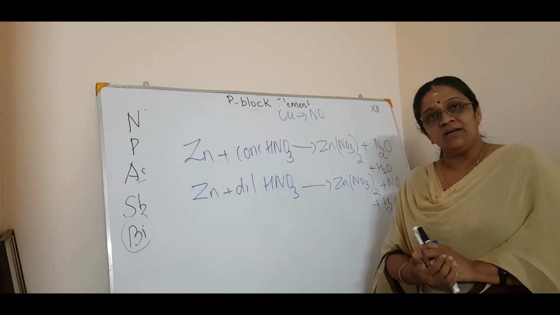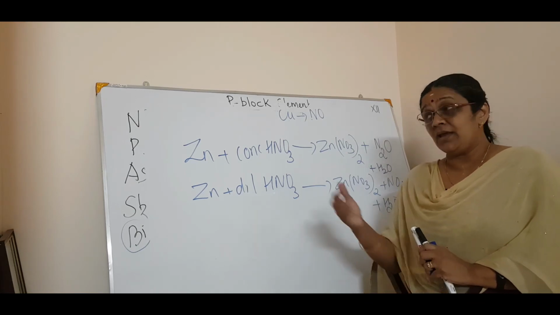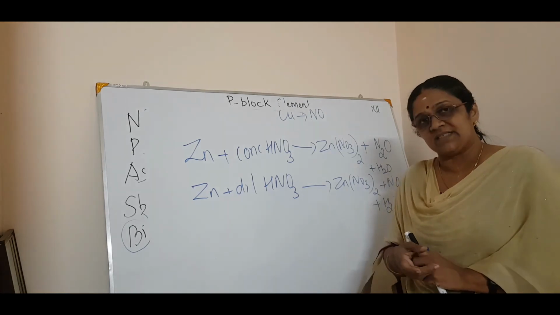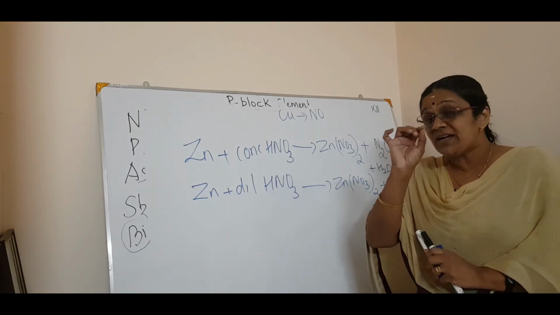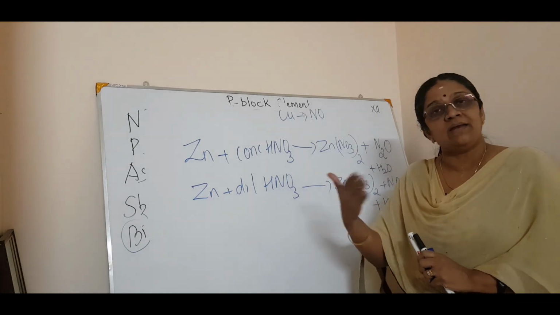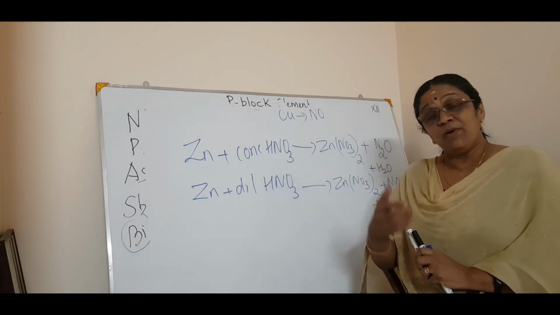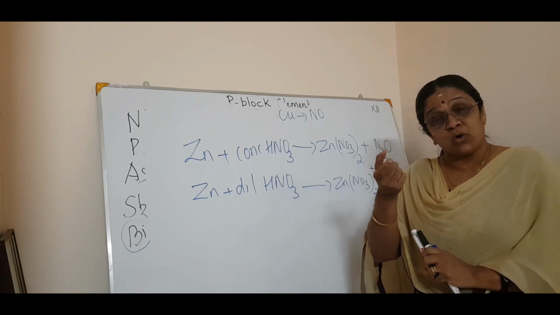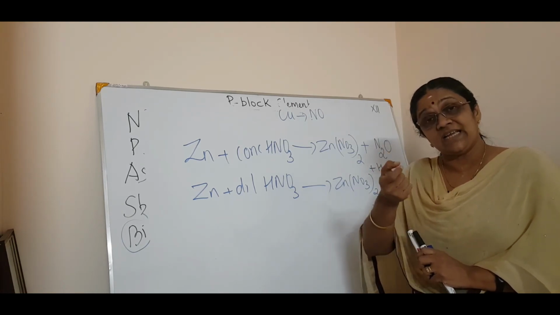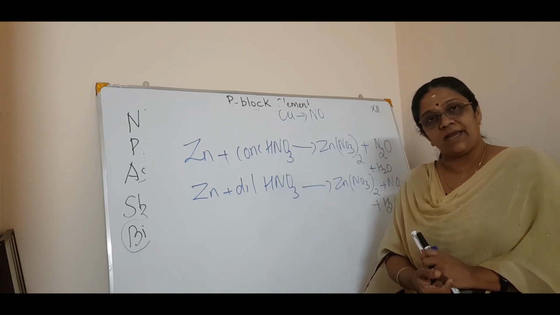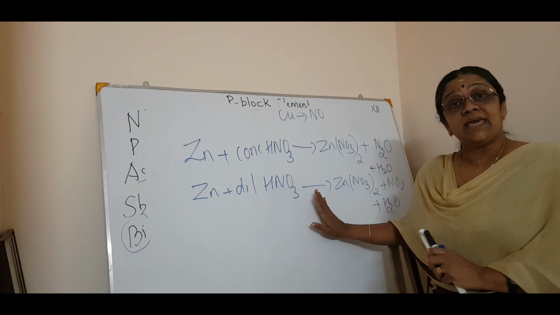So is it clear? As I told you, it's a very good oxidizing agent, and it reacts with almost all metals except some noble metals. But one exception is, it does not react with metals like chromium and aluminium. Why? Because aluminium and chromium have a coating of oxide which prevents this oxidation. Correct? So this is all about the chemical reactivity.